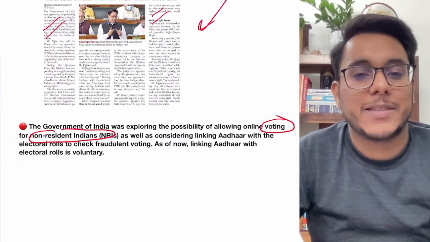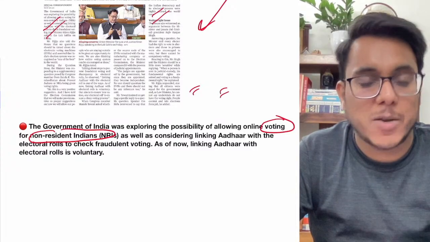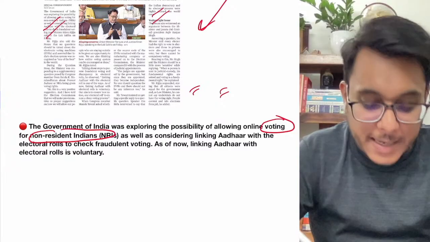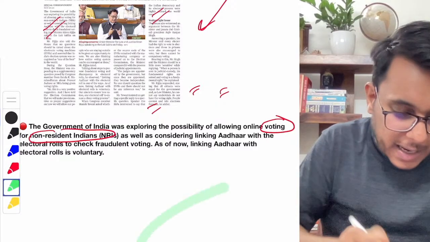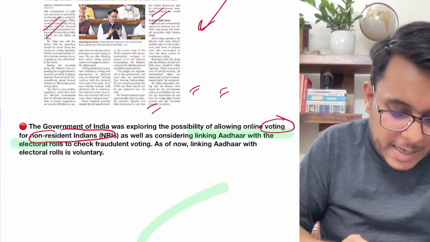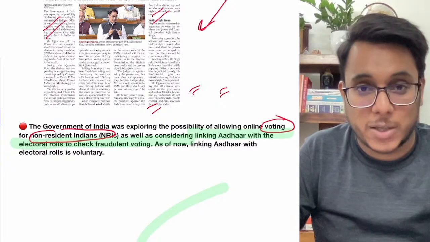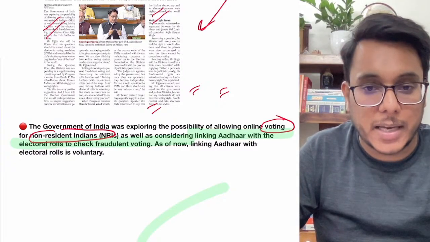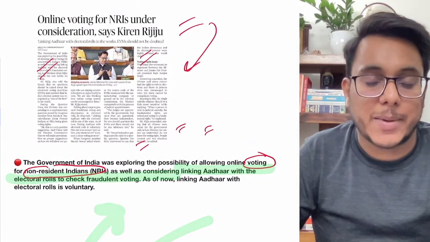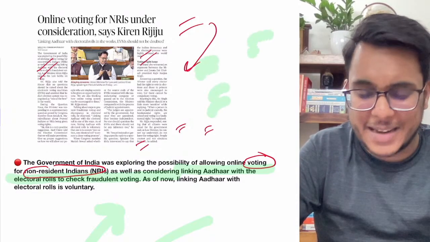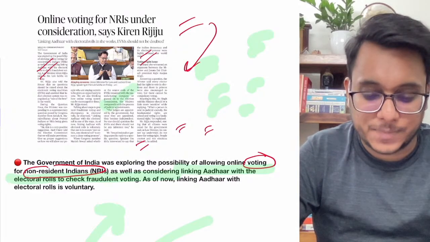Clear? As of now, if the NRIs have to vote, they have to go to an embassy or physically come. But how online voting can be given to them, the government is working on it. Moreover, the government is also working on linking Aadhaar card with the electoral rolls to check fraudulent voting. As of now, connecting your Aadhaar and electoral ID card is not compulsory, it is voluntary, but the government is trying to make it compulsory. So by this, we are trying to make our voting more transparent, more inclusive. It was just a comment made in the parliamentary discussion. Nothing apart from this is there in this article.